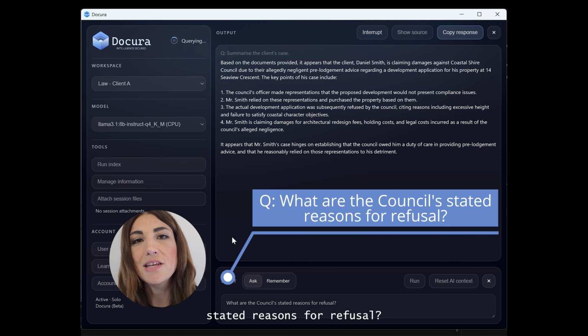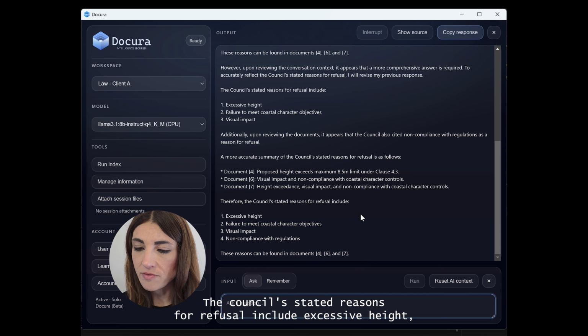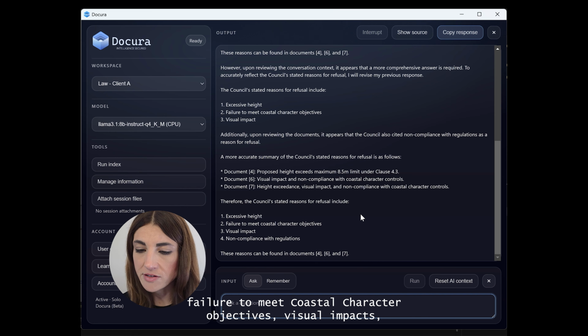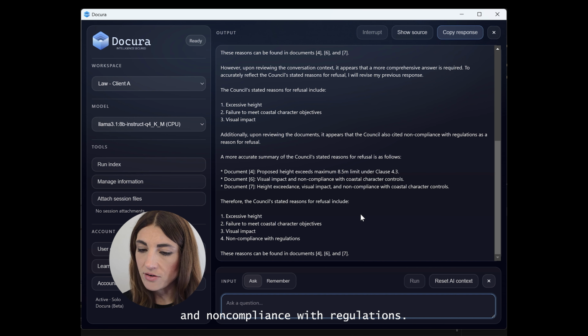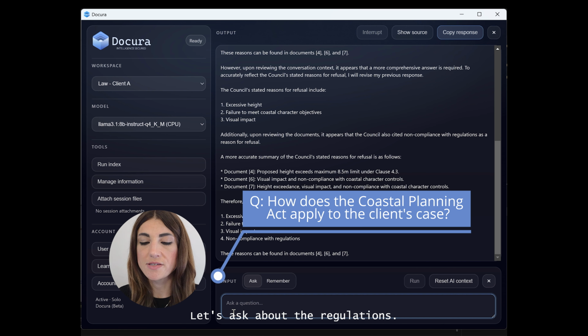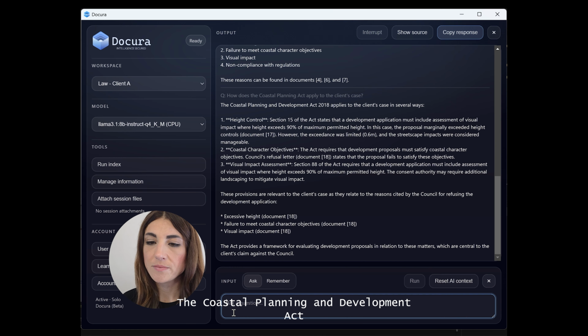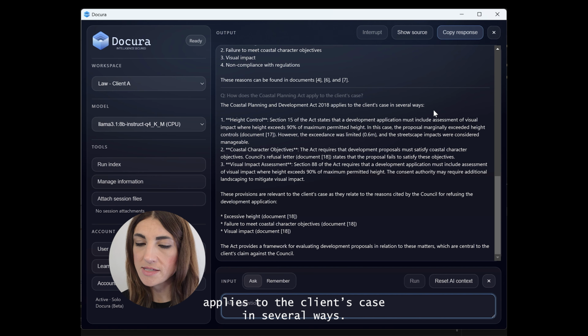What are the council's stated reasons for refusal? The council's stated reasons for refusal include excessive height, failure to meet coastal character objectives, visual impacts, and non-compliance with regulations. Let's ask about the regulations. The Coastal Planning and Development Act applies to the client's case in several ways.